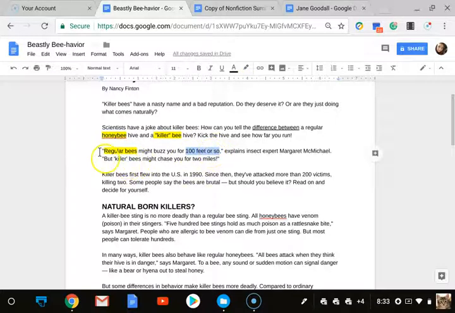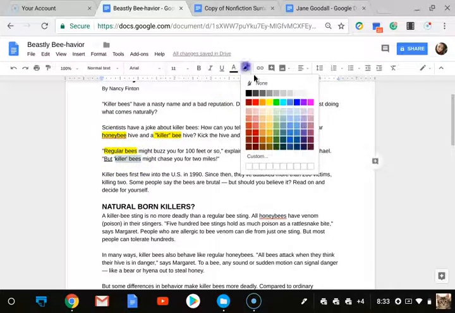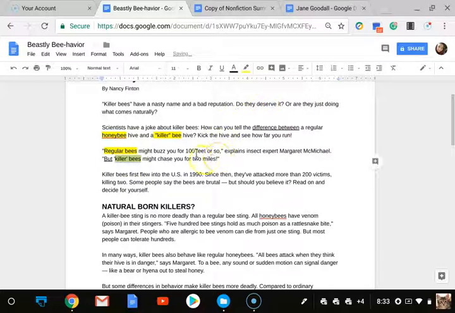I'm going to go ahead and underline that because for me that's showing the comparison. But killer bees, so again, that's what we're comparing here, might chase you for 2 miles. And I'm going to go ahead and underline these things too. So 2 miles for the killer bees and 100 feet for the regular honeybees. So this is showing me regular honeybees will go for 100 feet, whereas the killer bees will chase you for 2 miles. So that's a comparison here. Okay, we're seeing the difference between the two. Let's see if this keeps going.